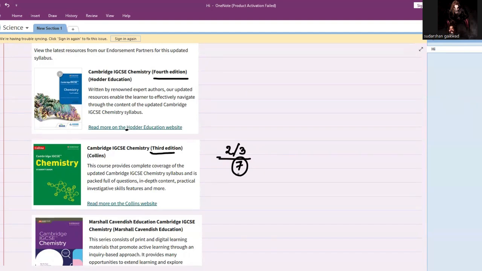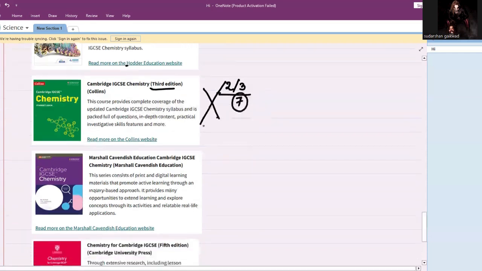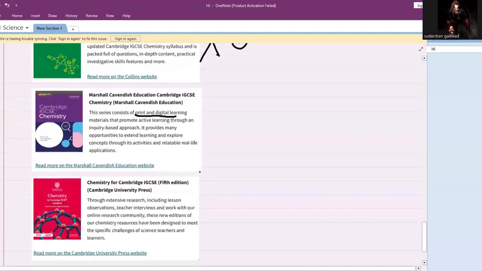The next one that we have, and I suggest don't buy this. This is really no book. Collins is really bad. Next one, Cambridge IGCSE Chemistry from Marshall Cavendish Education. This one you can go for, but check its print and digital support, because most of the textbooks will give you the support for 1 year. So you can check out this one on the Marshall Cavendish Education website.